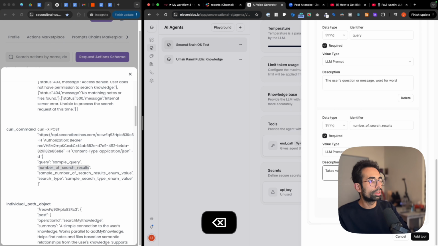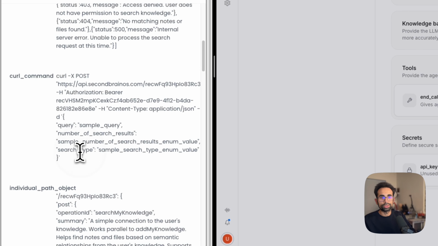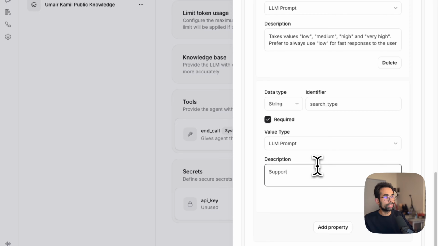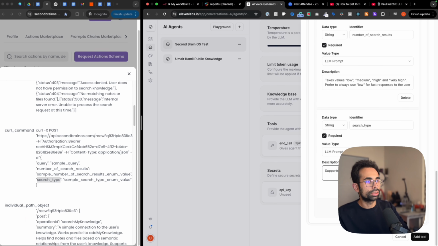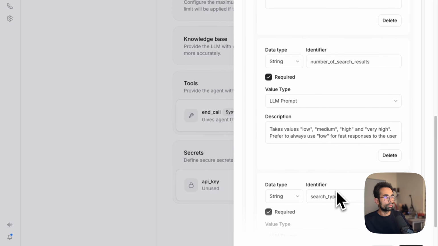Very high. Prefer to always use low for fast responses to the user, right? And then add property. Search type, which supports basic and advanced. Prefer basic for speed. And we are pretty much done.